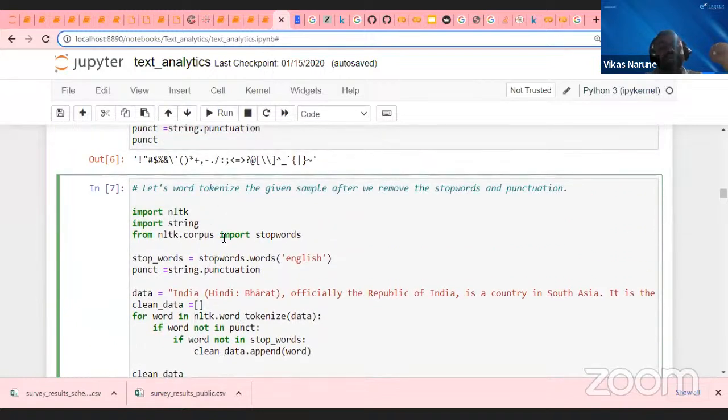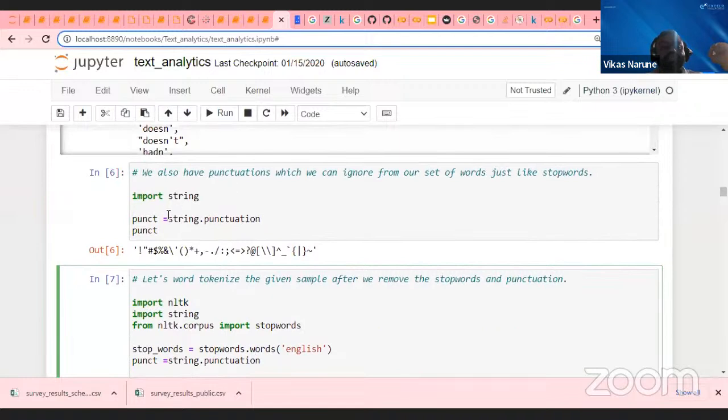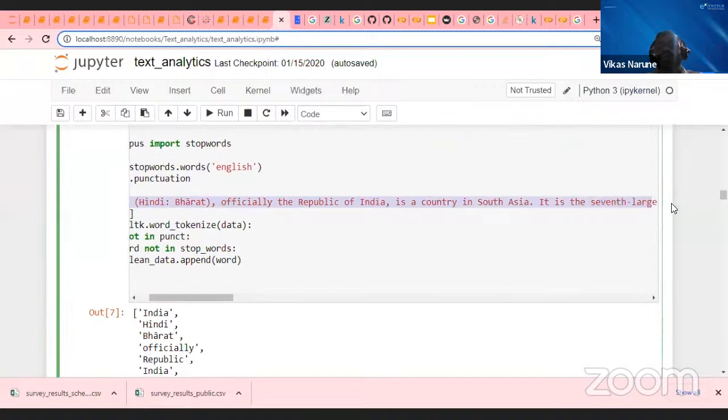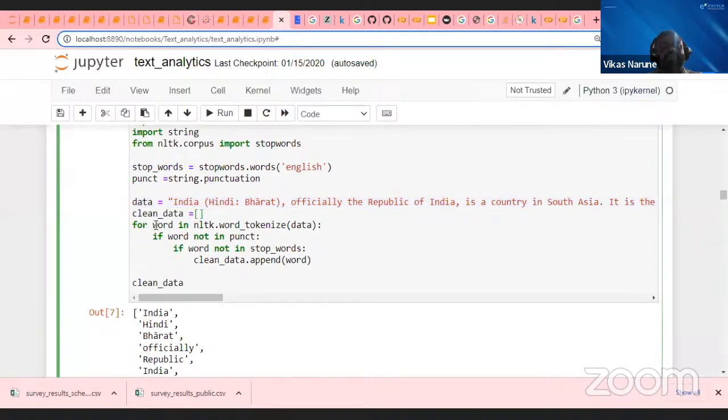Try to understand this way. I am importing the stop words and creating the punctuation marks, string dot punctuation. Then I take my entire data and run a loop. Here, nltk word tokenize first breaks the text into words. Then I compare one by one. Let's imagine my first word is India. Is India present in punctuation marks? If yes, it will not be taken into the clean data. Otherwise, it checks the second condition: is it a stop word, yes or no? If it is not a stop word, I append it to the clean data.